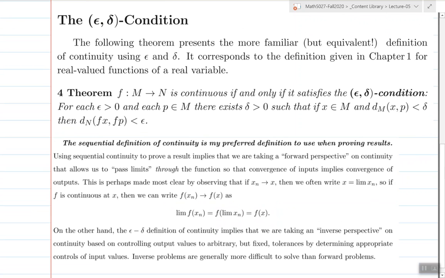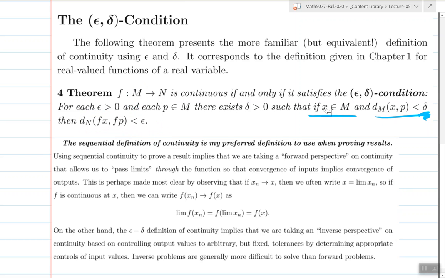There's also an epsilon delta criteria for continuity that is completely equivalent to the sequential perspective on continuity. It's very similar to what you've seen in elementary analysis. For every epsilon greater than 0 and every point P in the metric space, there's a delta such that if you take the points x in the input space M and you control them, so delta is like a control that you impose on the points x so that they do not exceed a distance of that control delta from P, then the output values are within effectively the error tolerance defined by epsilon.